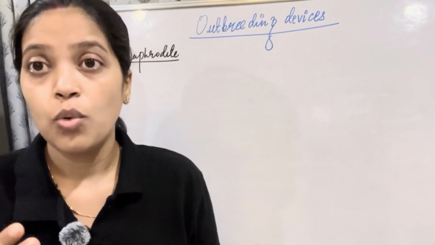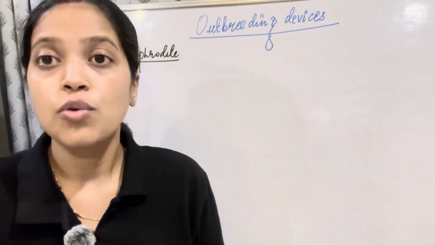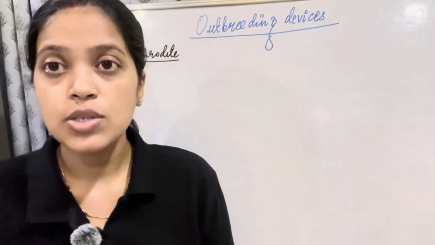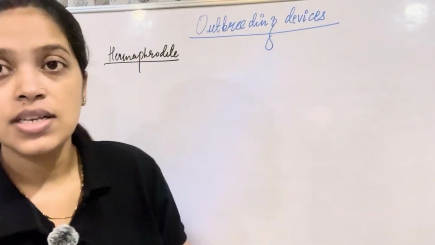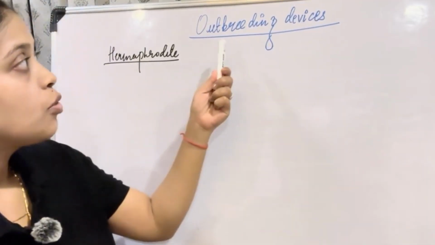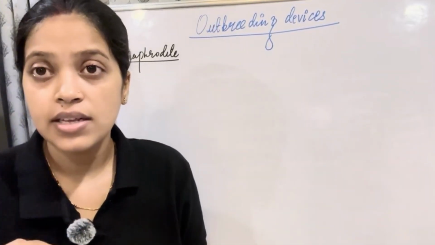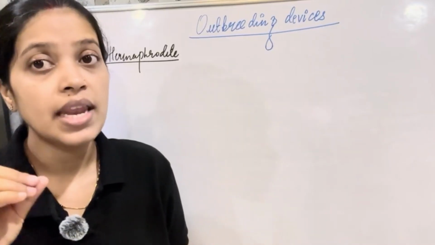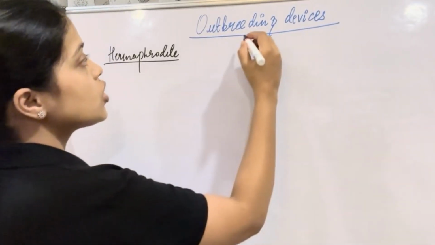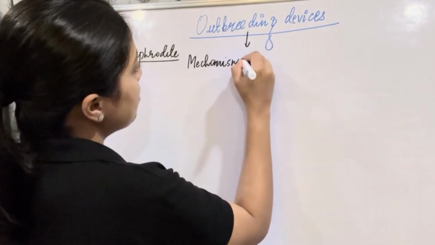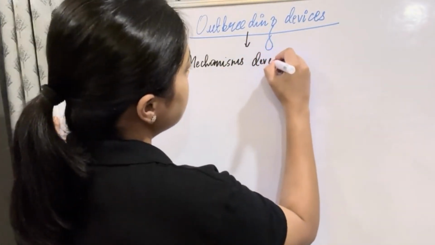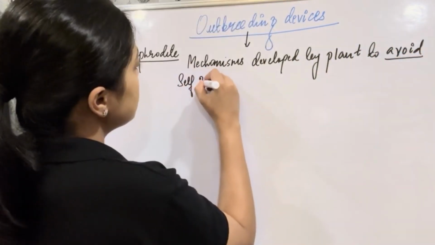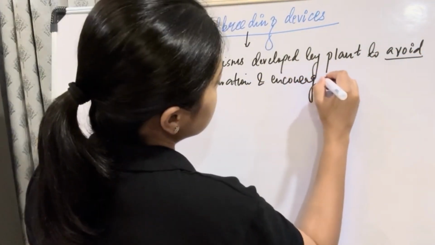So why? What is the reason why the plant goes for cross-pollination more compared to self-pollination? And that is when outbreeding devices come in. Outbreeding devices are the different mechanisms that are developed by the plant to avoid, remember, to avoid self-pollination and encourage cross-pollination.